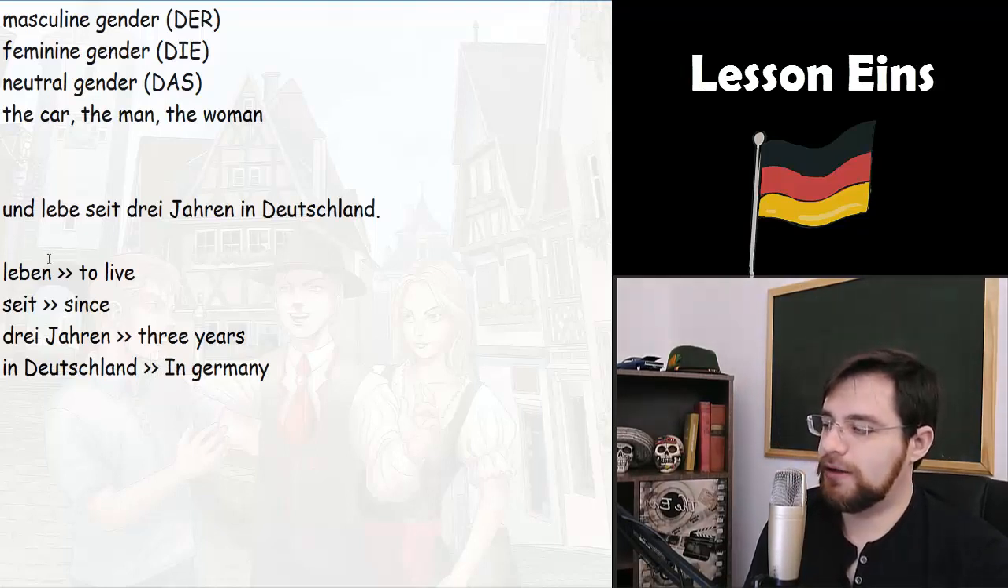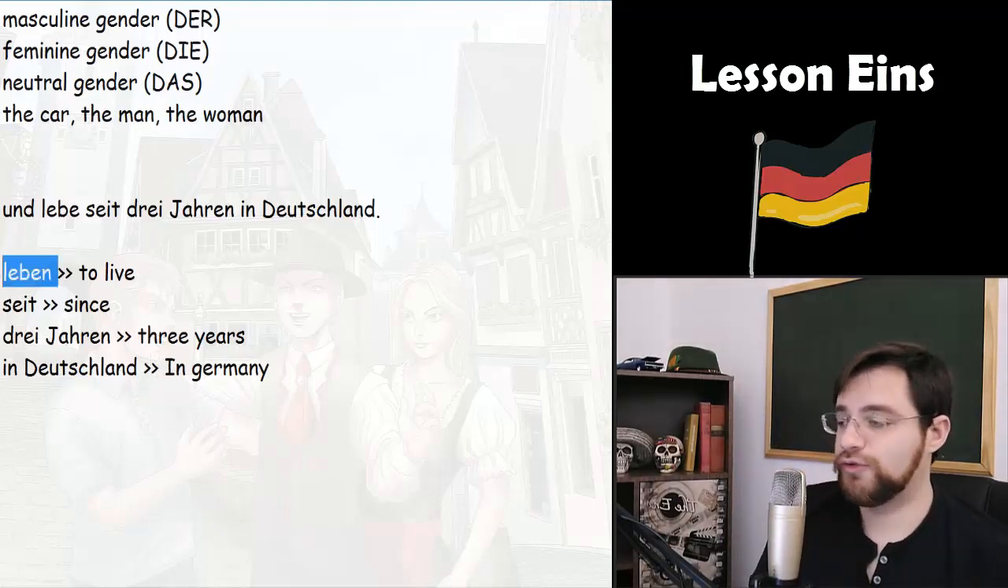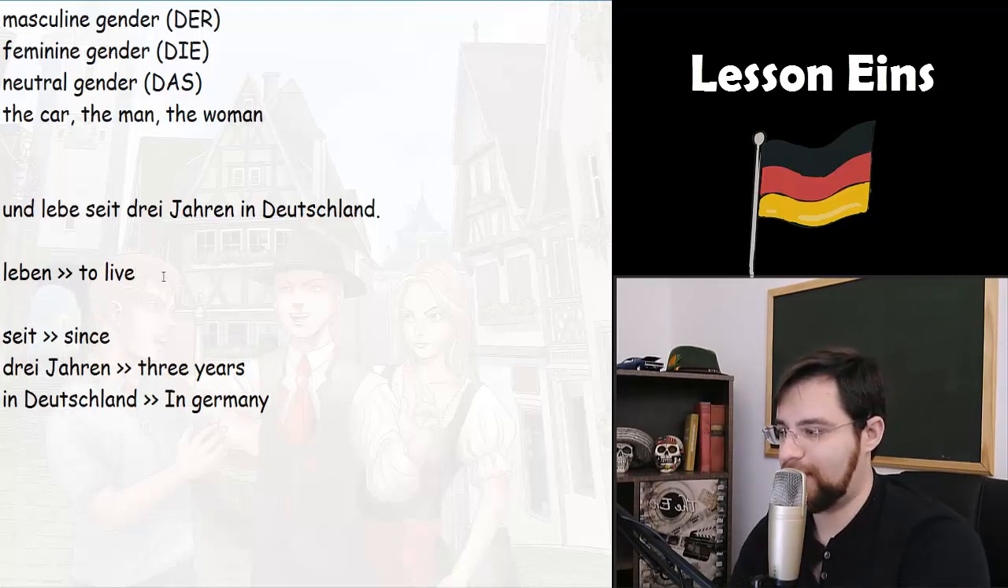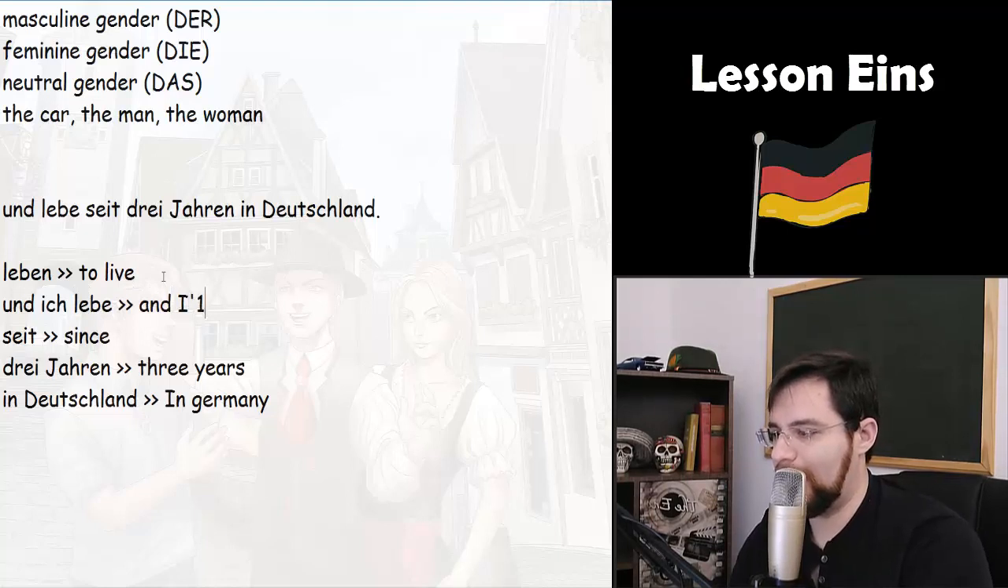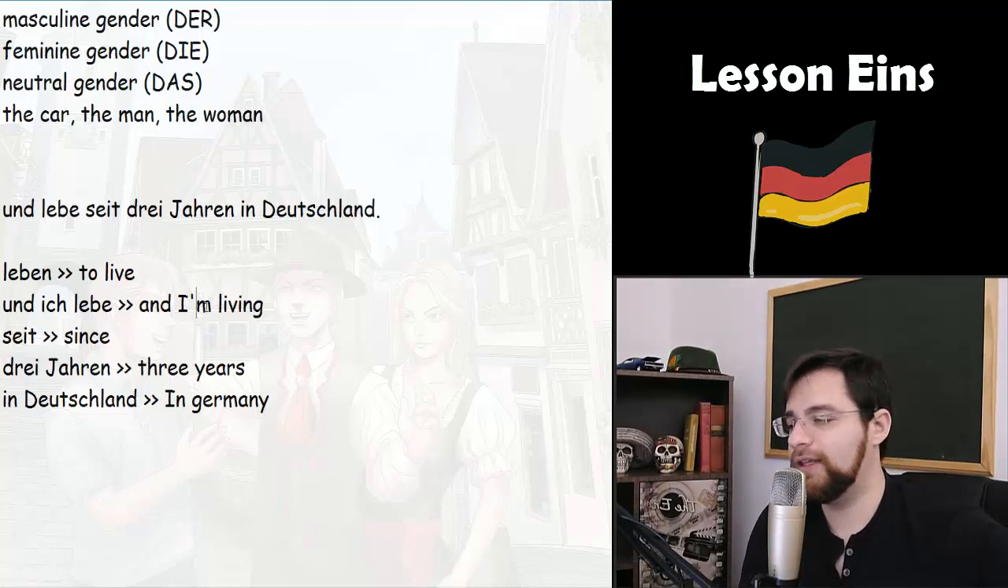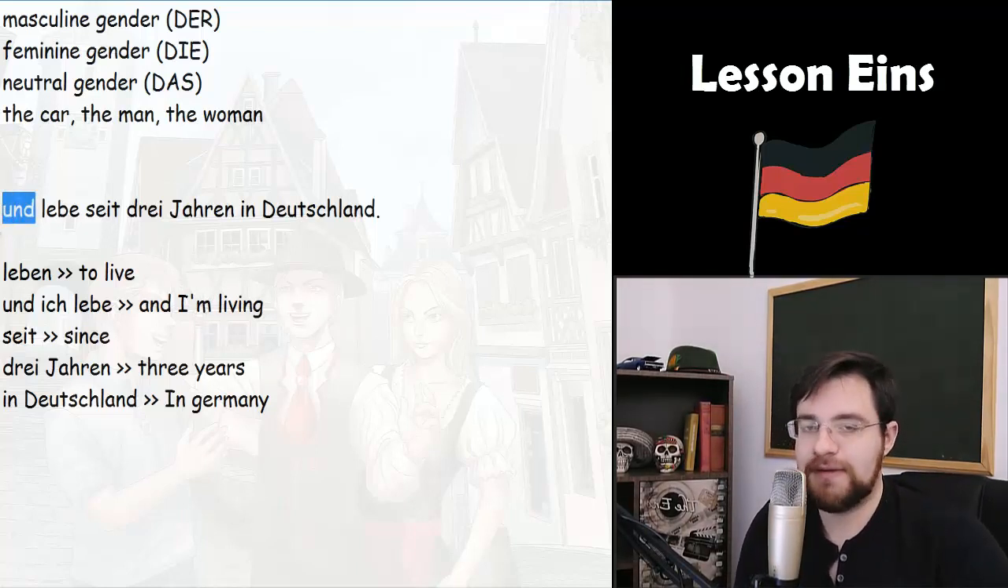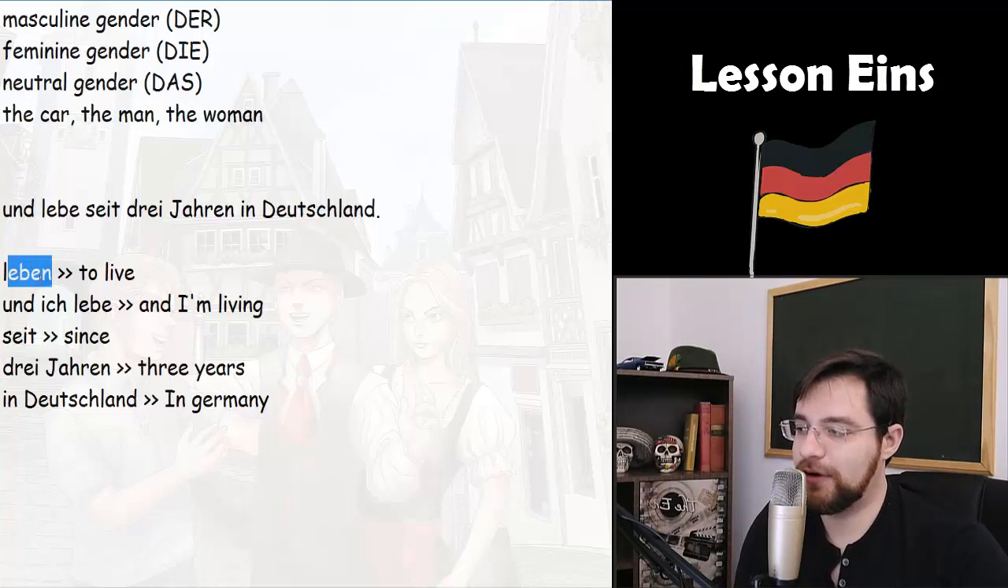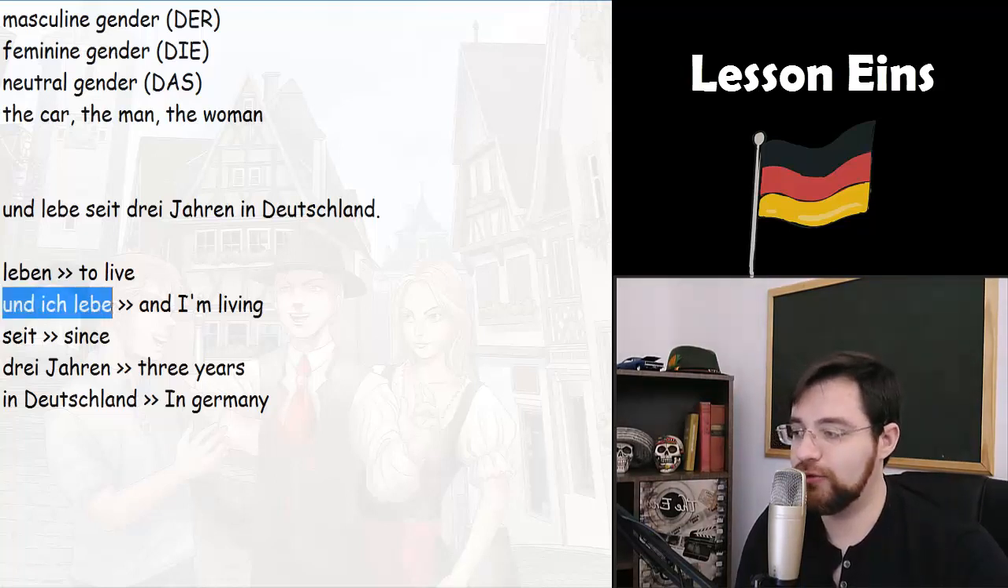Here, you can see the verb leben, to live, conjugated in the first person, because we are saying und ich lebe, and I'm living since 3 years in Germany. The word und means and. We are forgetting to say the translation of this small word here. Leben means to live, and for conjugating this verb, again, the first person, you just remove the letter N of its end, and we will have the verb conjugated.